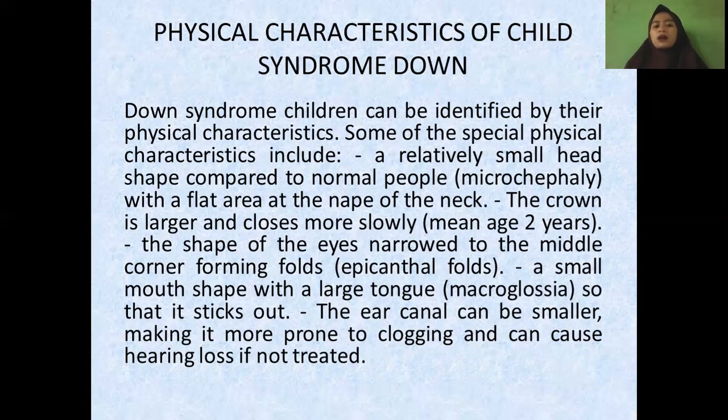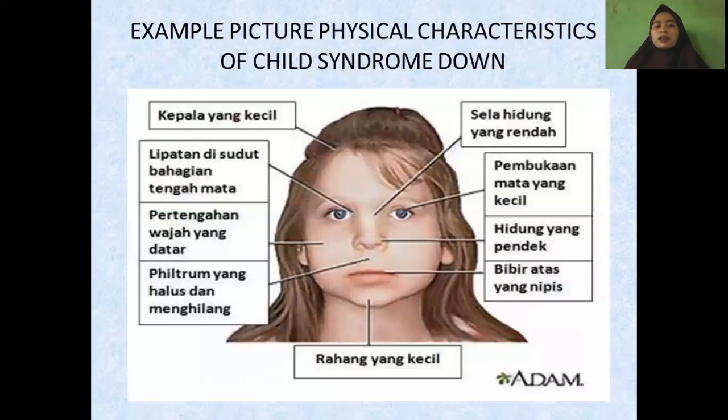The crown is large and closes more slowly, around 2 years, and the shape of the eyes narrows toward the middle corner, forming epicanthal folds. A small mouth, shaped like a rectangle, or macroglossia, so that the tongue sticks out. The ear canal can be smaller, making it more prone to clogging and can cause hearing loss if not treated. It's an example of a picture with physical characteristics of Down syndrome, like this.